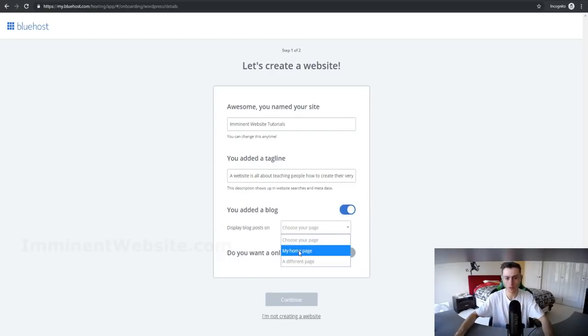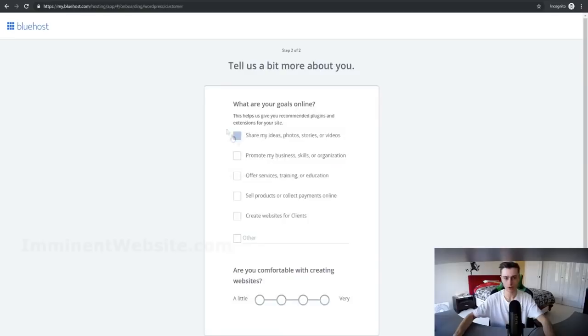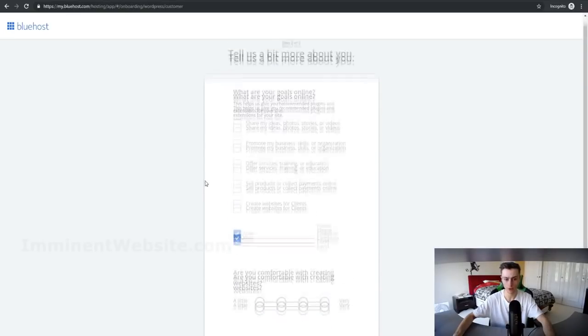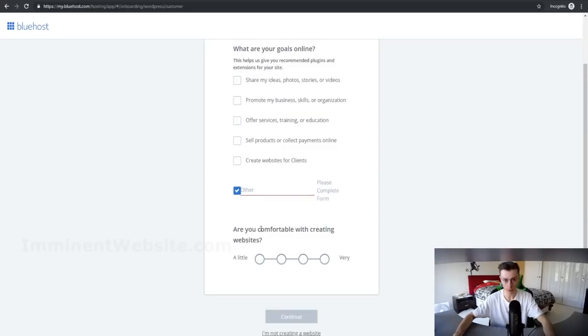And we'll click on my home page, and we'll click on continue. Okay, and then this is step 2, so you can put in anything around here. It doesn't really matter. You can just put in other. They're asking you how comfortable you are with creating websites. It doesn't really matter as well. You can just put in anything.